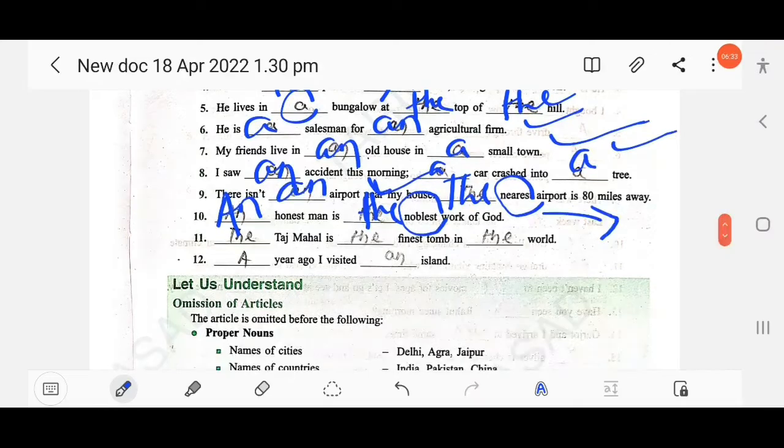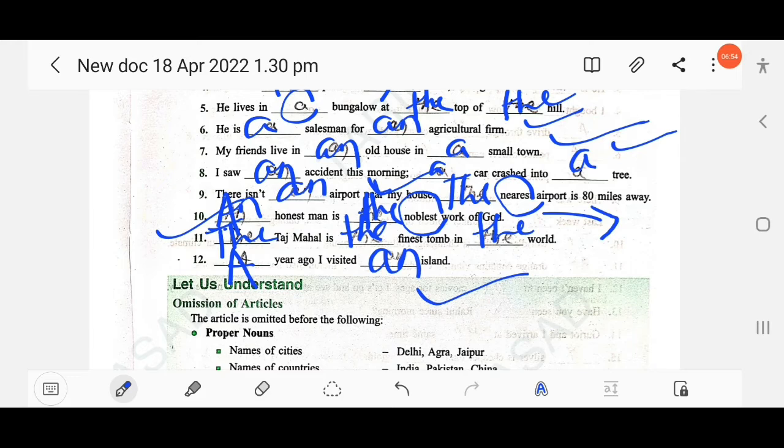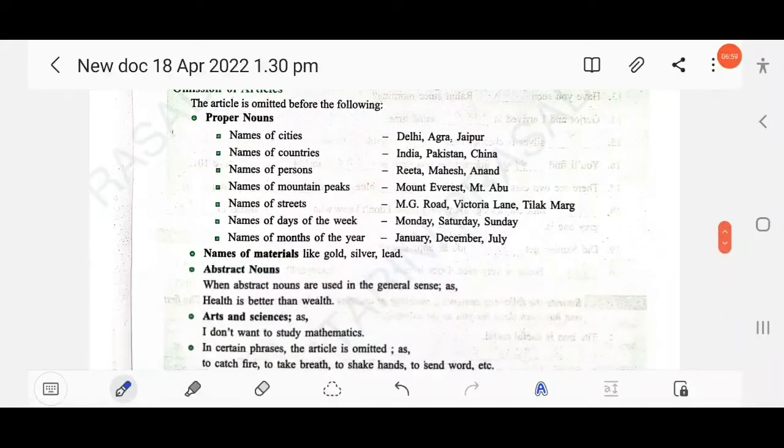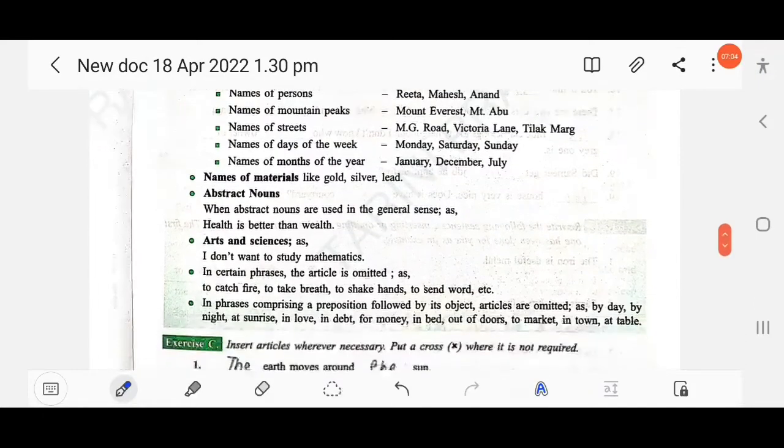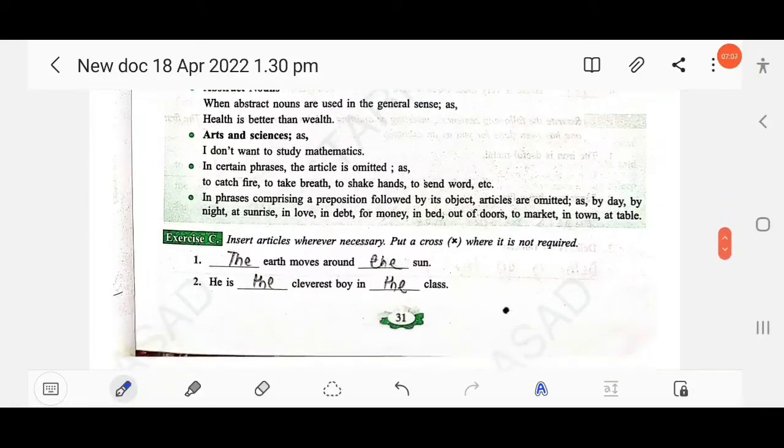The next, dash Taj Mahal. You know, before a proper noun, it is used before the name of monuments like the Taj Mahal. So here you should use the. The Taj Mahal is the finest tomb in the world. The next, a year ago I visited an island. Clear? Then next, omission of articles. Just read out all the rules of using articles a and the as well as the omission of articles.